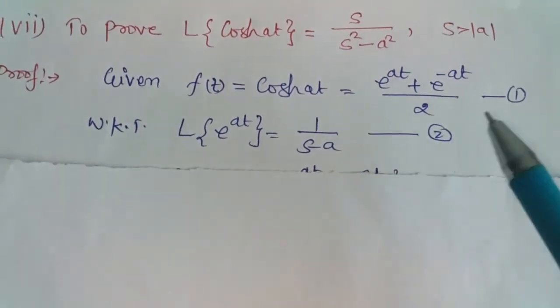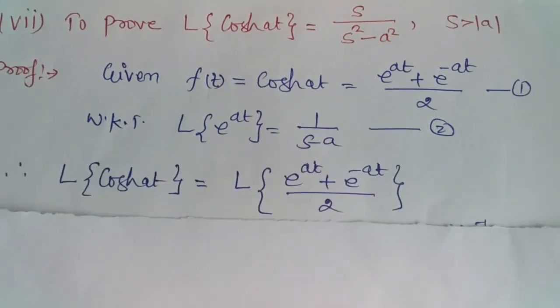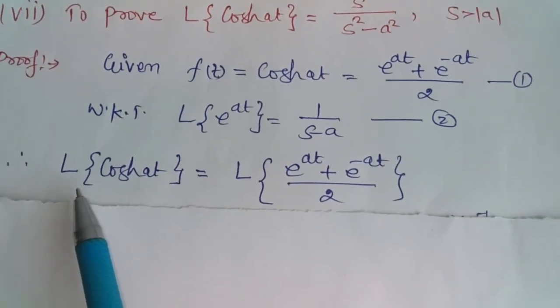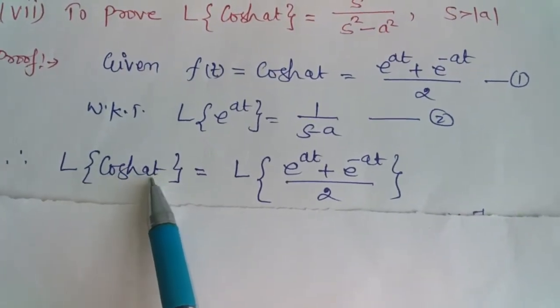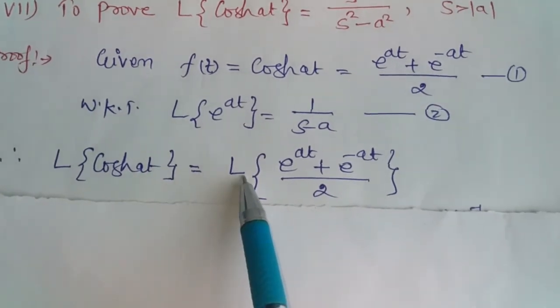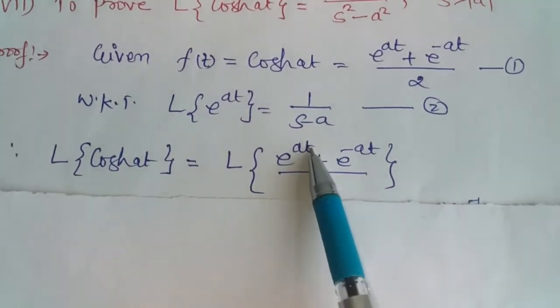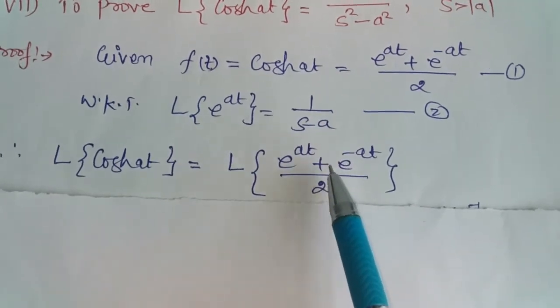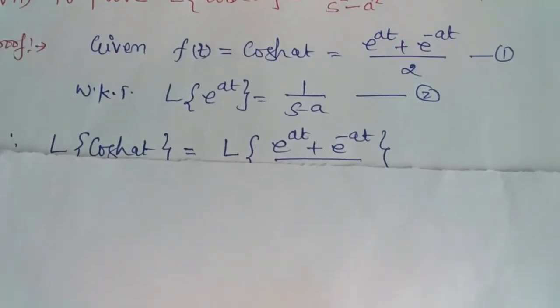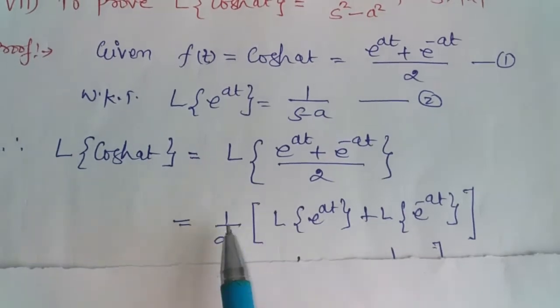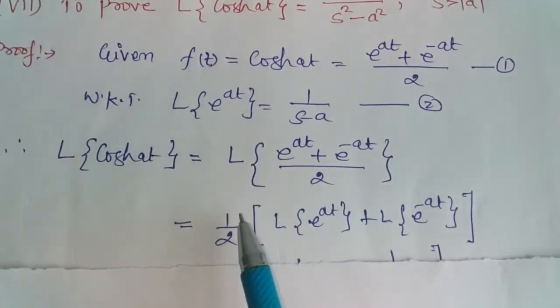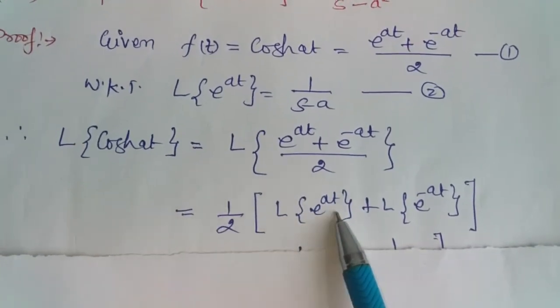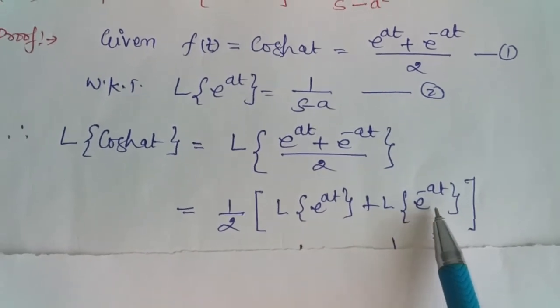So using the first and second we get the Laplace transform of hyperbolic cos at is equal to the Laplace transform of (e power at plus e raised to minus at) by 2. So here 1 by 2 is a constant multiple, so we write here 1 by 2, and this is equal to the Laplace transform of e raised to at plus e raised to minus at.